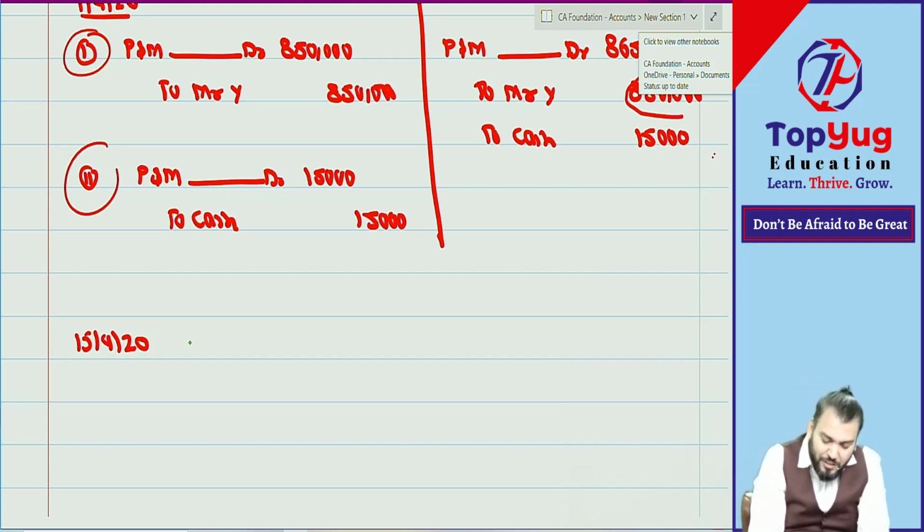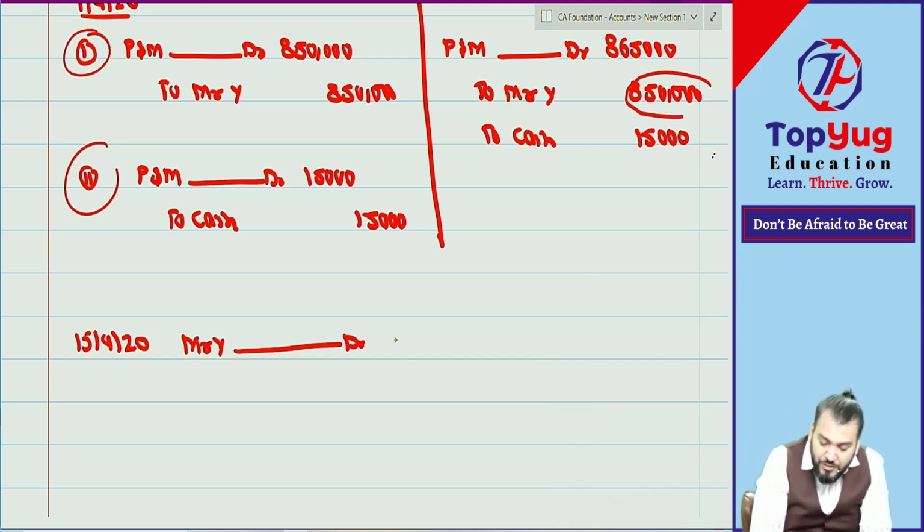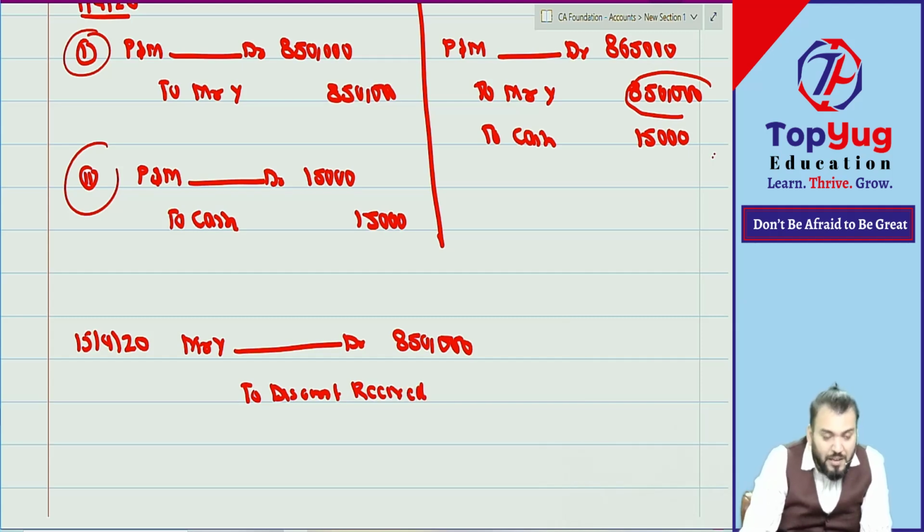Understood. Now give me the journal entry. Tell me, Mr. Y account debit how much? 8 lakh 50 to discount received, how much? 5% on 8 lakh 50, right? 42,500. So the amount paid is how much?